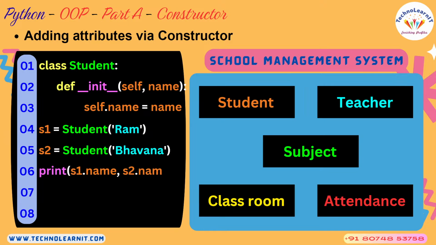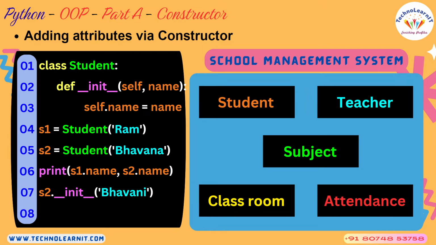Okay. Now if you print S1.name and S2.name, you can see both Ram and Bhavana printed. And this is another way of calling this constructor. You can explicitly call the constructor. Explicitly calling the constructor, meaning, what is the name of the constructor here? Underscore underscore init underscore underscore. So you are going to call that __init__ using S2.